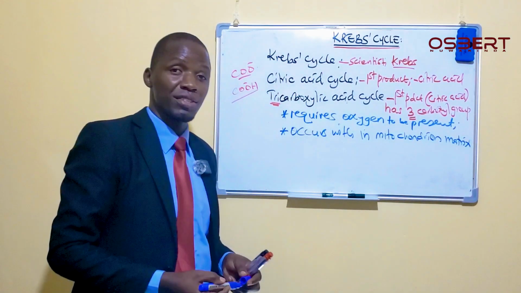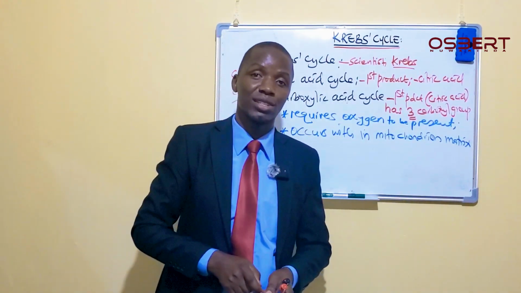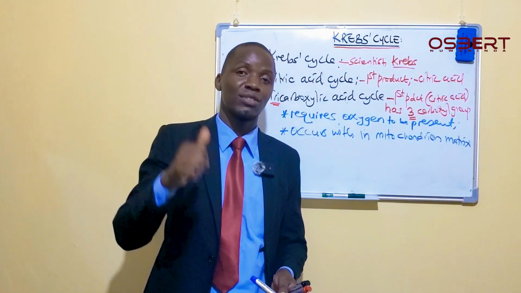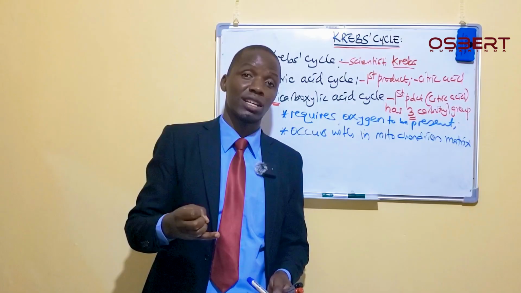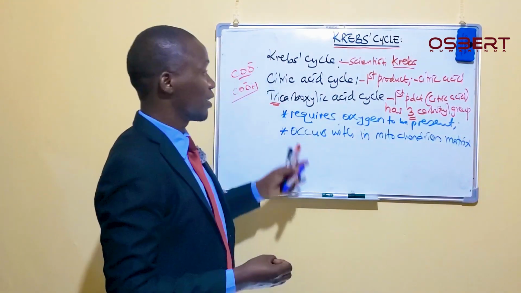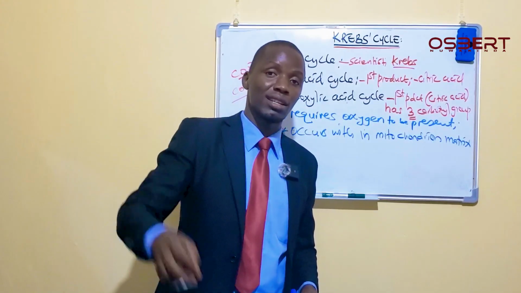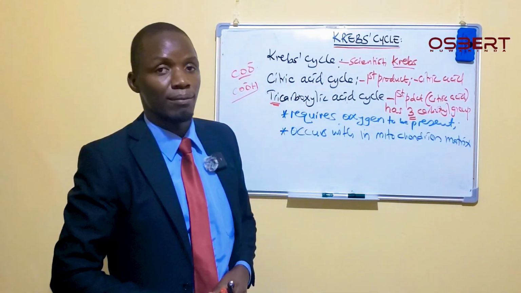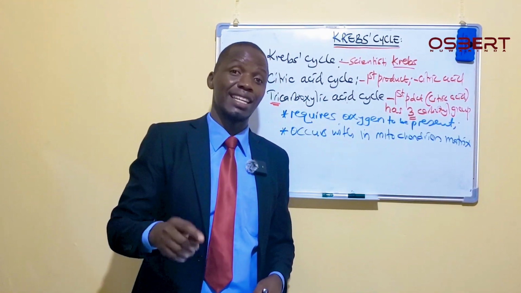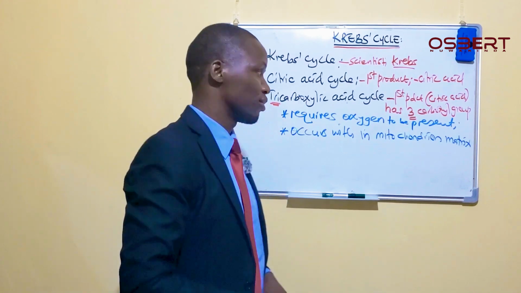Remember, from the beginning we said the 3 stages, each one has where it occurs. Glycolysis was taking place in the cytoplasm. Now the Krebs cycle will take place in the matrix of the mitochondria. And then the third step, which we are going to look at later, called the electron transport chain, occurs in the inner membrane of the mitochondria.